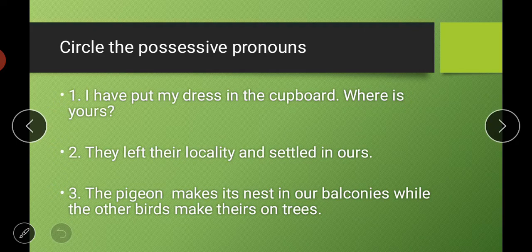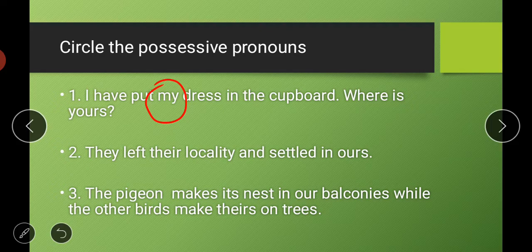Next is circle the possessive pronouns. As you know, possessive pronouns are the pronouns which tell about the belongingness of the thing. So the first one is, I have put my dress in the cupboard, where is yours? The words like my, yours, these are possessive pronouns. So my is a possessive pronoun here.